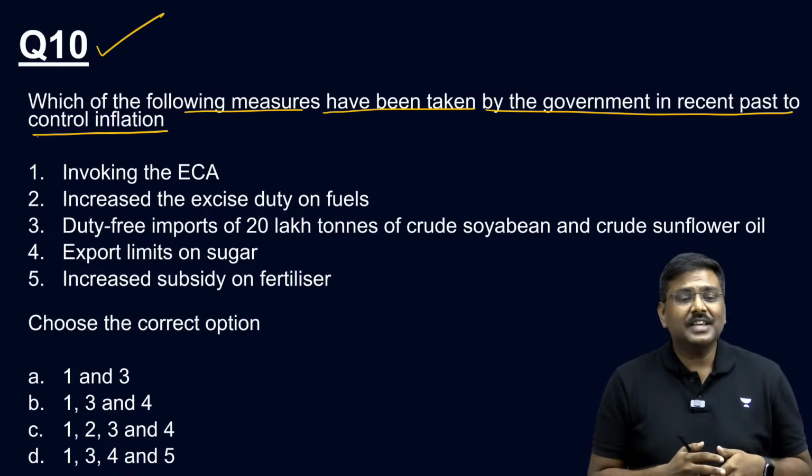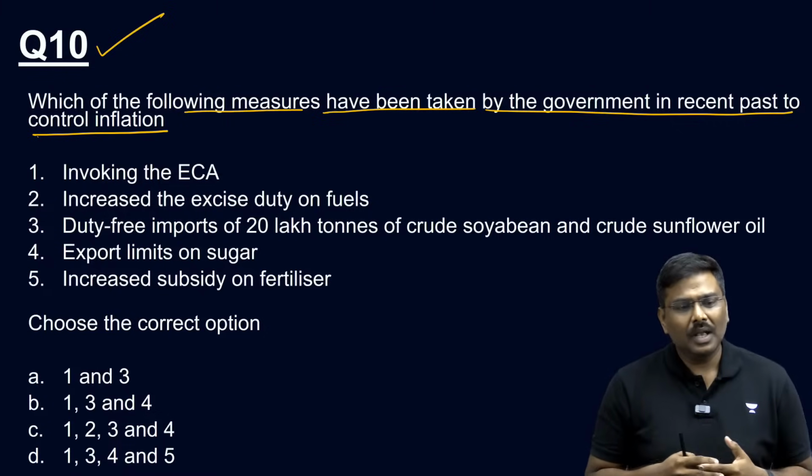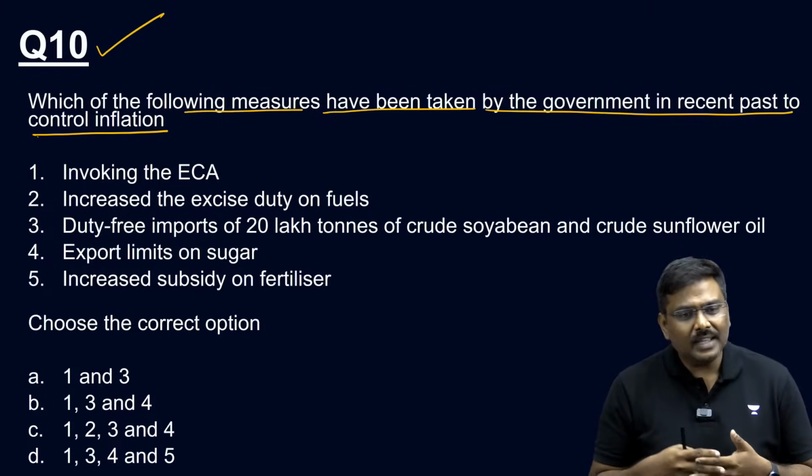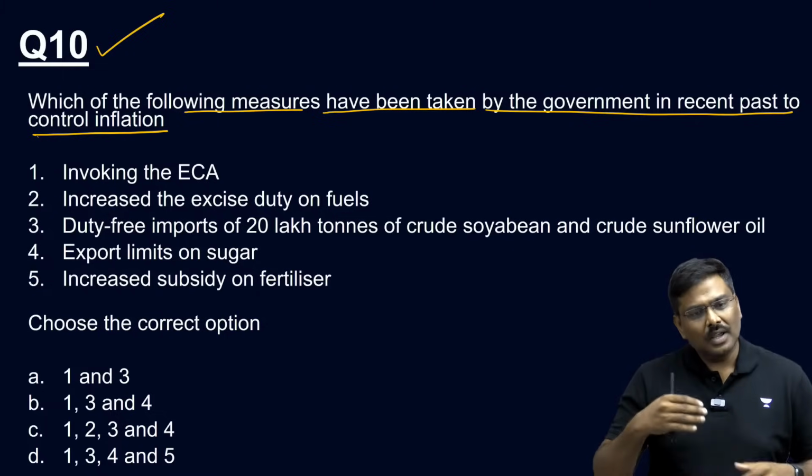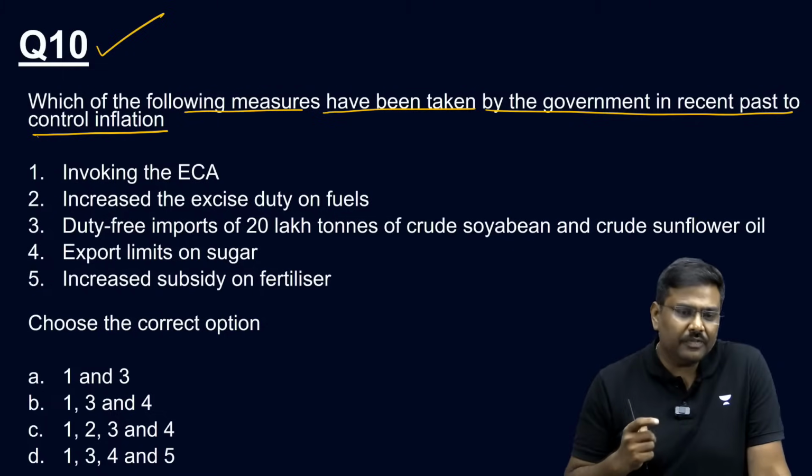What is ECA? Essential Commodities Act. ECA basically stands for Essential Commodities Act, 1955.